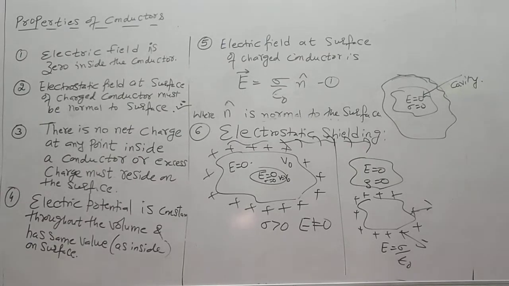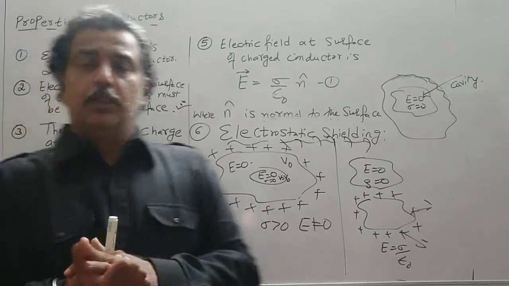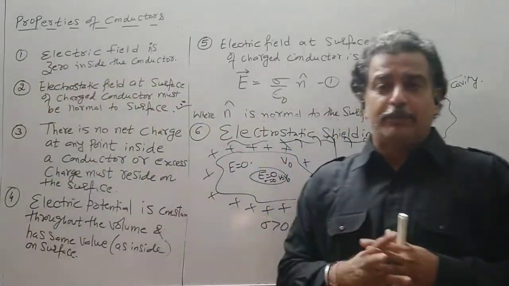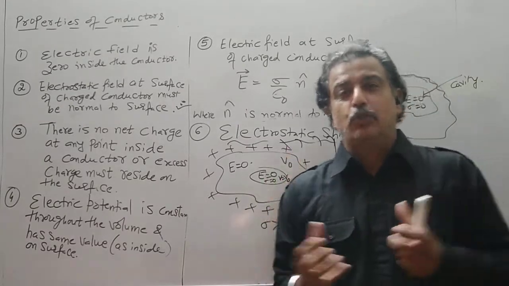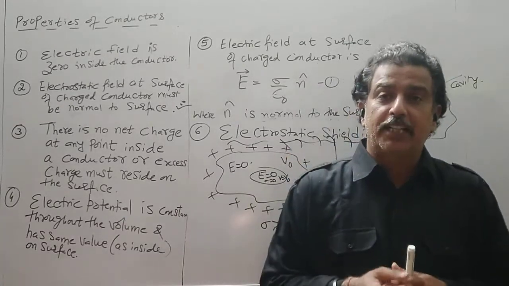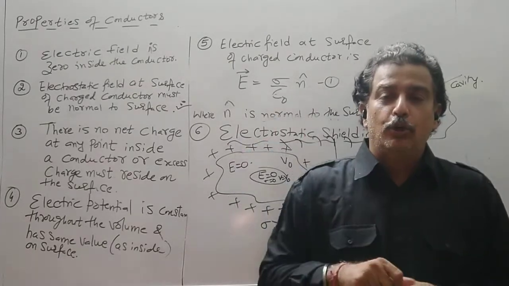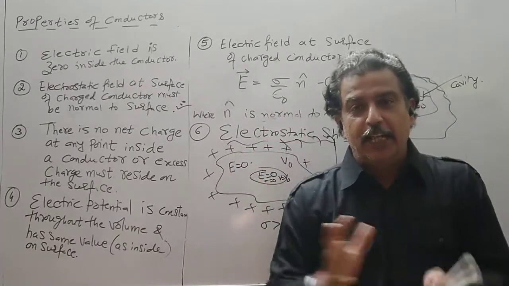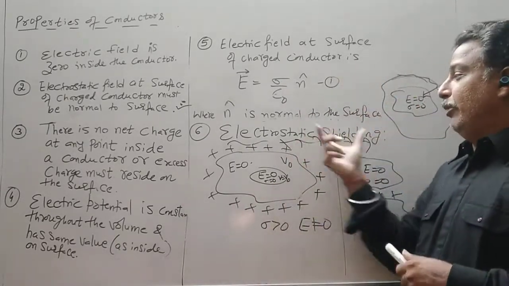This is called electrostatic shielding, and this concept can also be used for the safety of some instruments. If there is an instrument which is very sensitive to the electric field, it is advisable to keep it inside a hollow sphere or a hollow body like a car, so that it is shielded from the field.